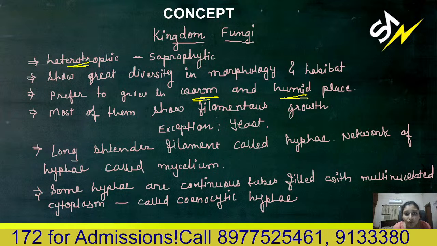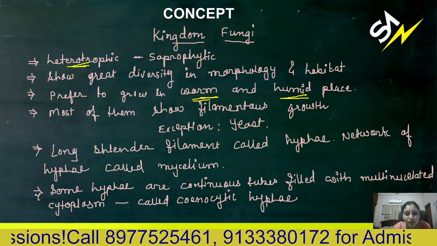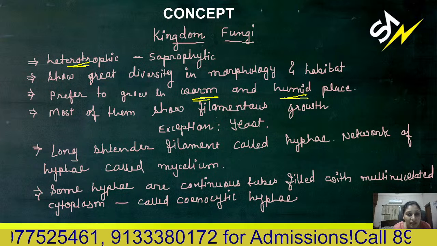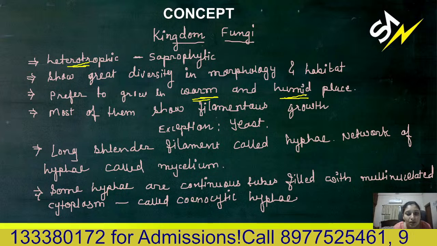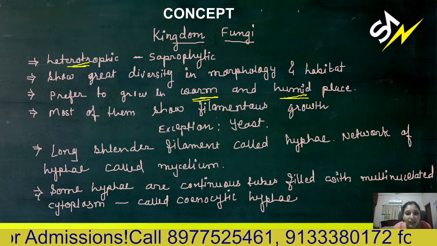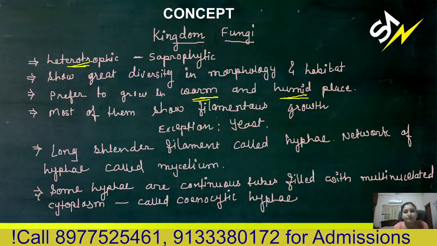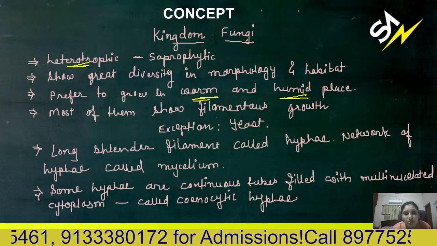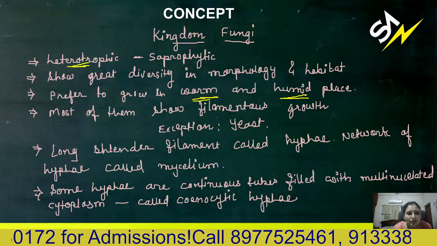If you keep one roti outside for 2 days, then you will find fungus growth over it, because right now it's a humid and warm environment. In this environment, you can find fungal growth everywhere. There is no specific habitat for the fungus to grow. What they require is warmth and humidity. You can even observe them growing over shoes, onion, bread, everywhere.